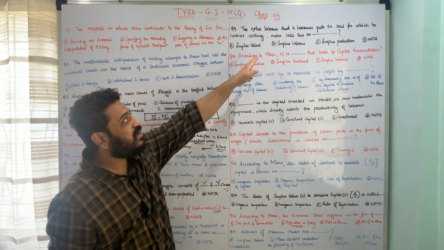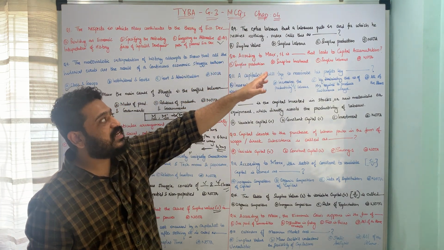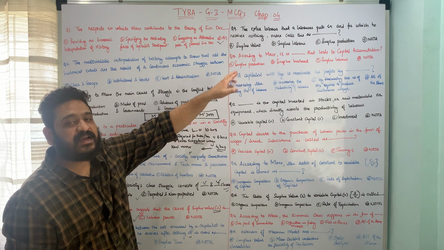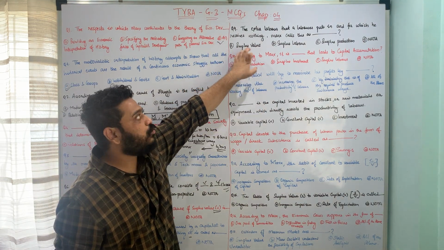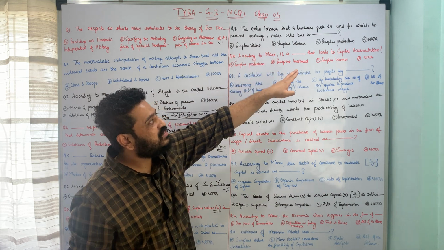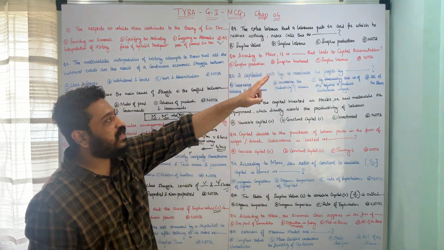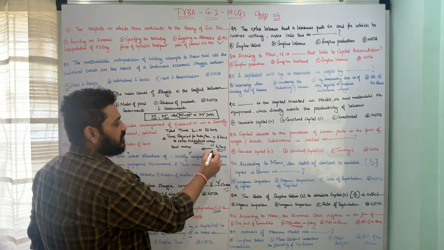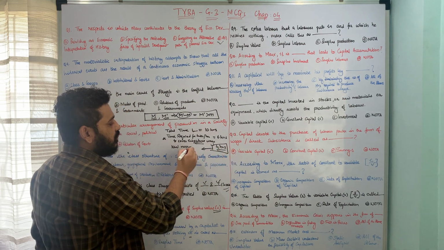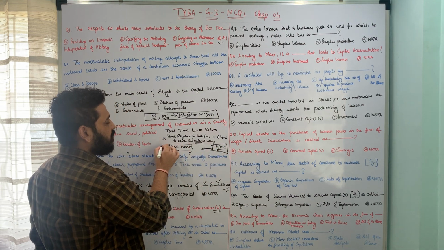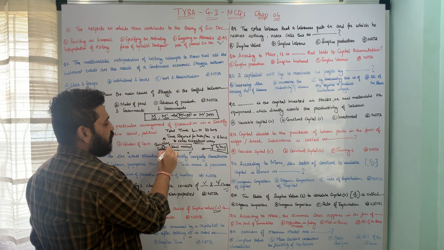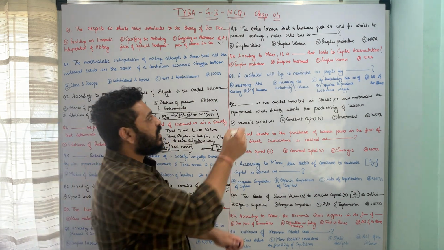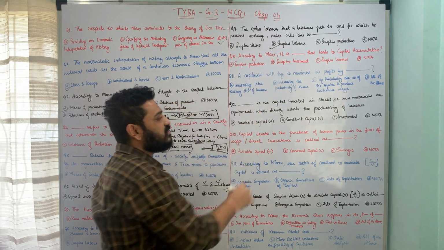The extra labor that the laborer puts in and for which he receives nothing, Karl Marx calls this as A, surplus value, B, surplus labor, C, surplus production, and D, none of the above. So here this extra 4 hours, Karl Marx calls this as surplus labor, which is appropriated entirely by the capitalists, and therefore option B is the correct answer to this question.